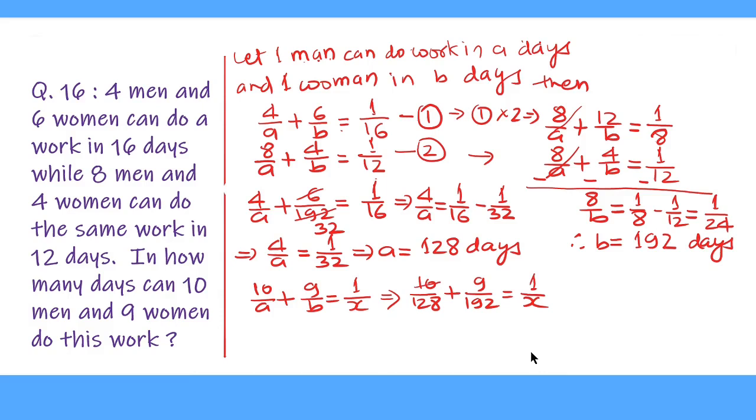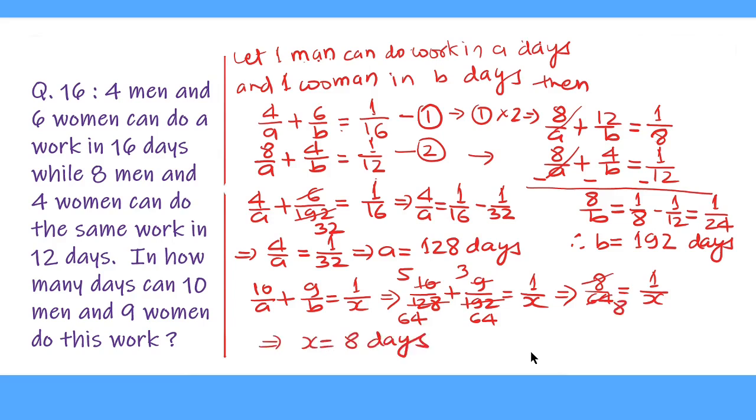10 is cancelled by 2 for 5 times and 128 is cancelled by 2 for 64 times. 9 is cancelled by 3 for 3 times and 192 by 3 for 64 times. So this gives us 5 upon 64 plus 3 upon 64, which is 8 upon 64 equal to 1 upon X. 8 cancels 64 for 8 times. This gives X equal to 8 days. Thus 10 men and 9 women can do the same work in 8 days.